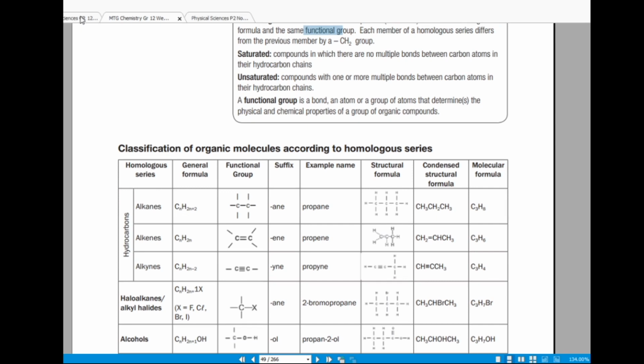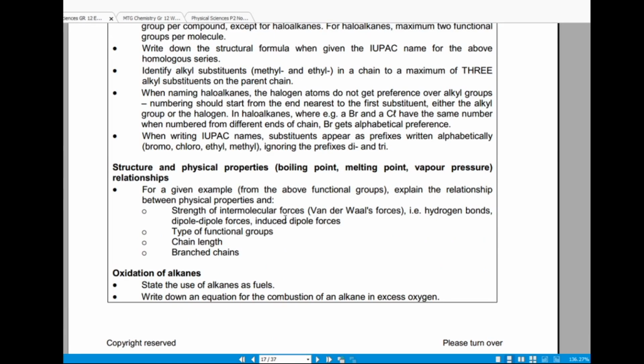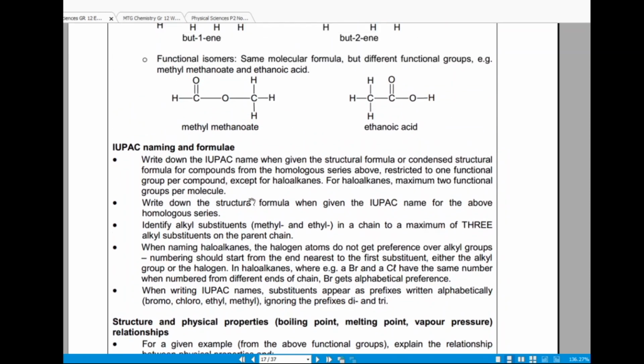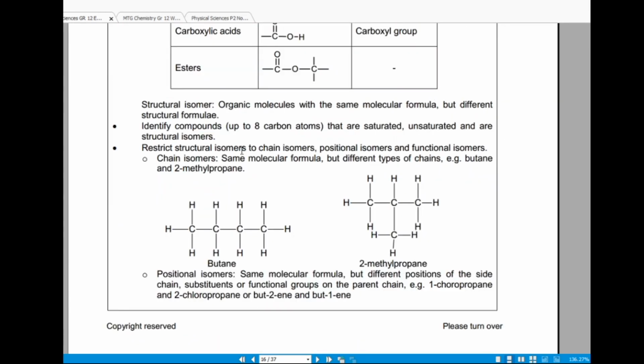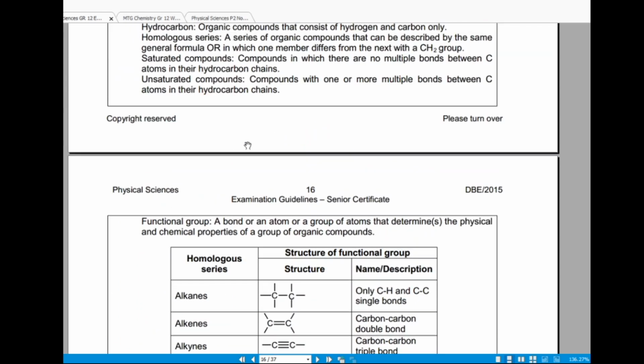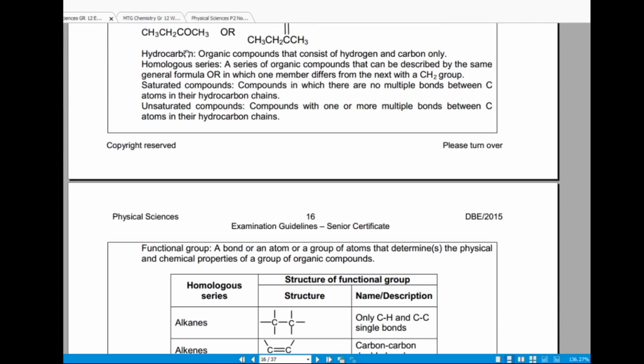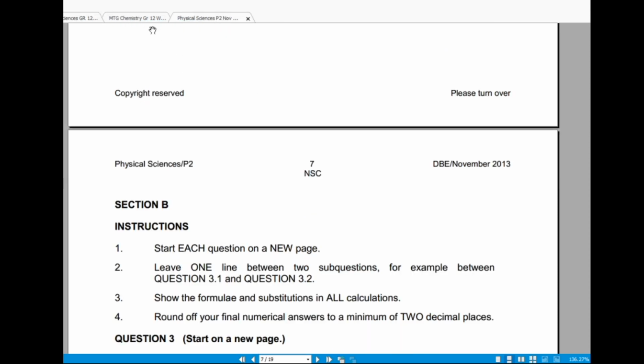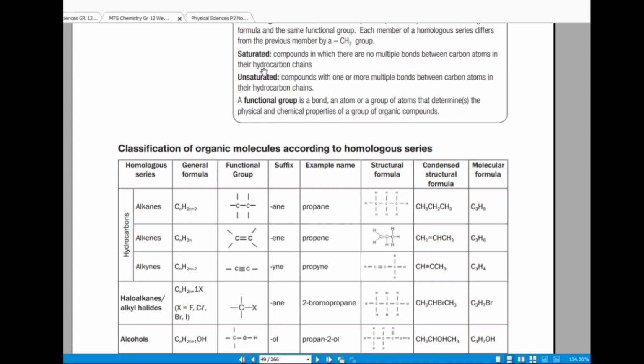So before we discuss saturated and unsaturated, this is how they define a hydrocarbon in the exam guidelines. A hydrocarbon is an organic compound that consists of hydrogen and carbon atoms only. That's a hydrocarbon, right? So when you're defining saturated compounds, you would say a saturated compound is a compound in which there are no multiple bonds between the carbon atoms in their hydrocarbon chains, the chains which have hydrogen and carbon atoms. All right.